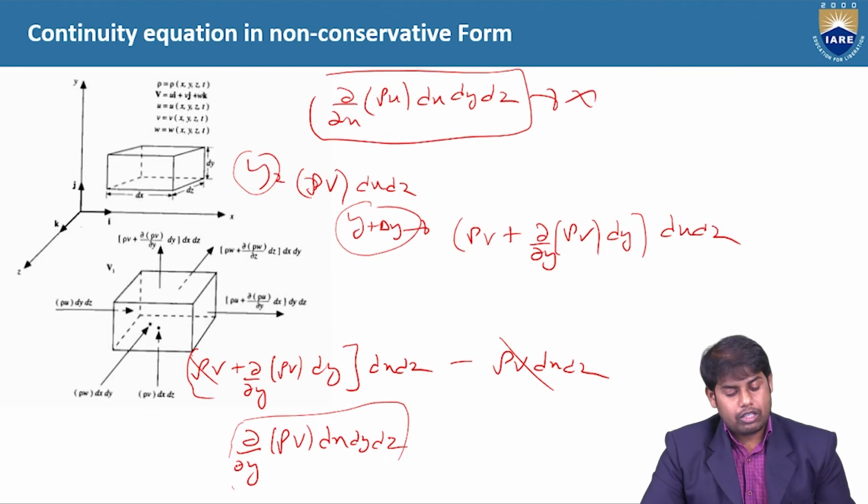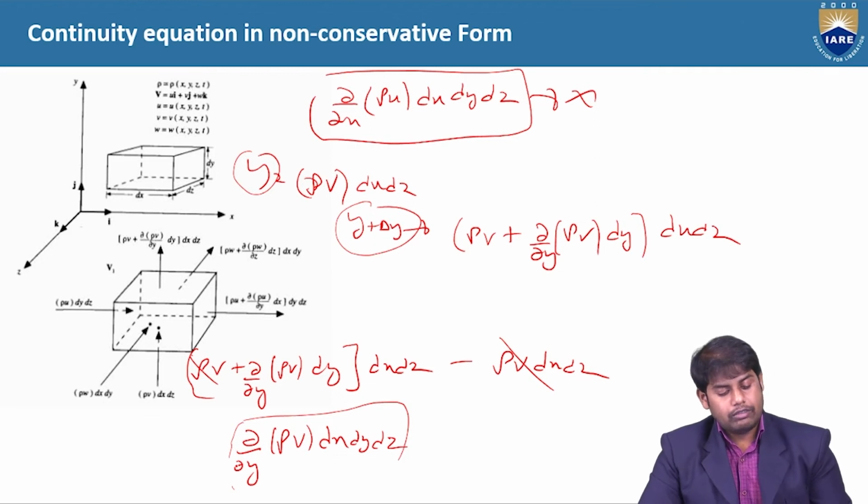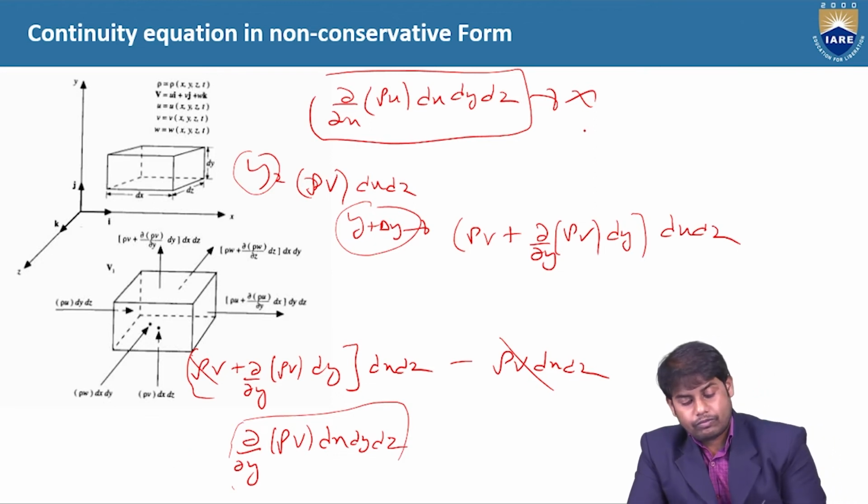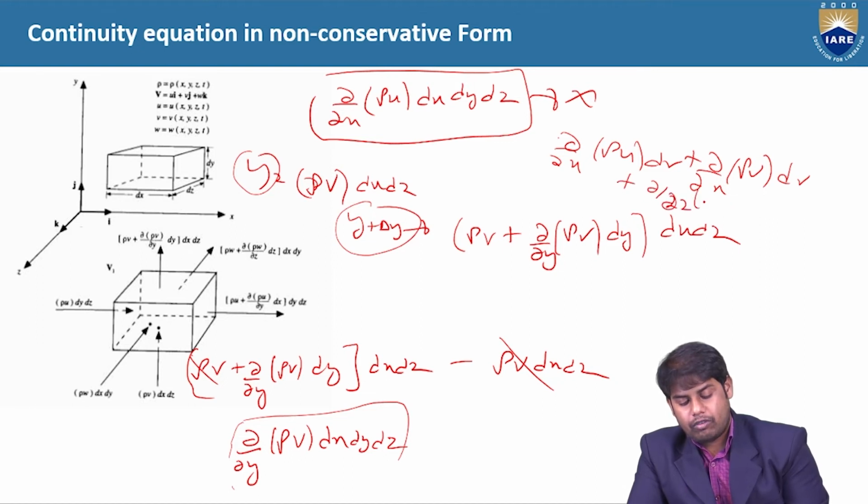Finally, what we have is dou by dou x of rho u into dx dy dz, which is dv, the volume, plus dou by dou y of rho v into dv, plus dou by dou z of rho w into dv is equal to 0, let's say. So this is what we have.